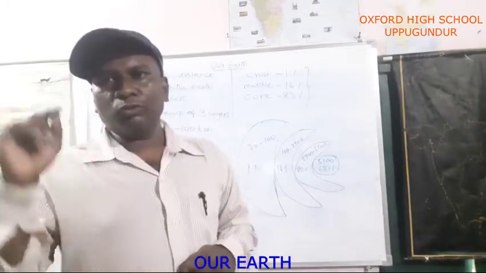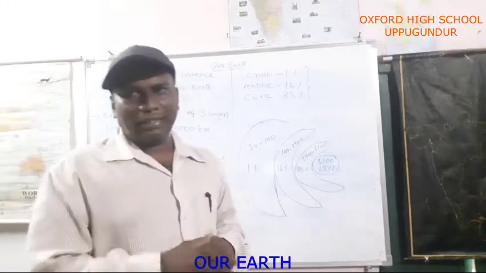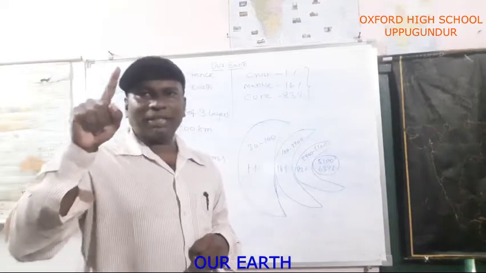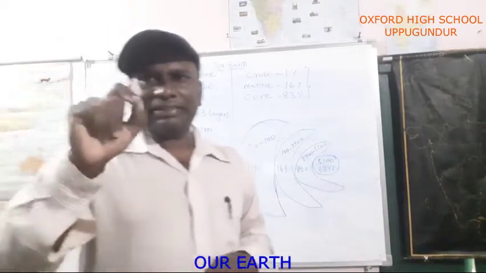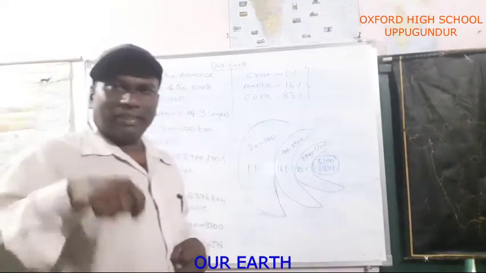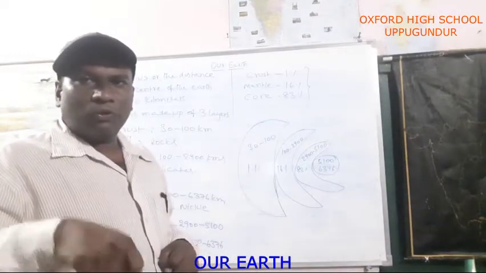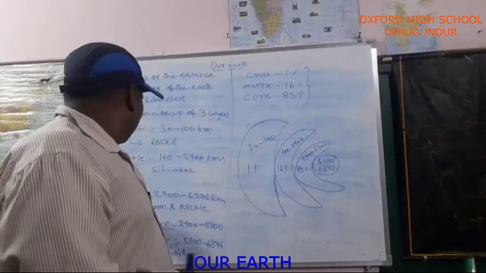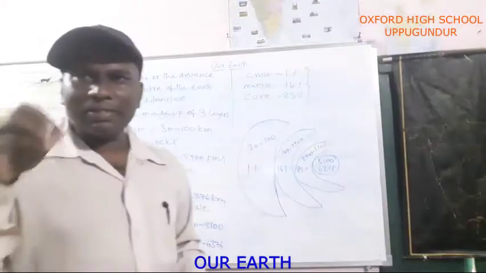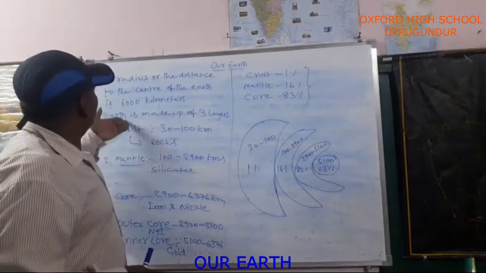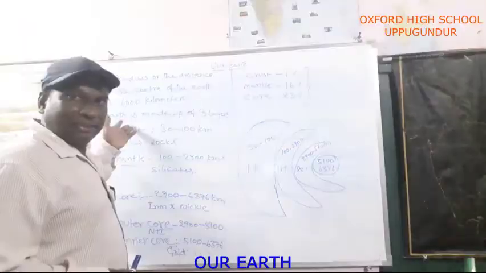Again this is divided into two parts, outer core and inner core. Outer core is 2900 to 5100. Then inner core is 5100 to 6376 kilometers depth. In the inner core, gold is present. In the outer core, nickel and iron are present. This is the topic of layers on earth.